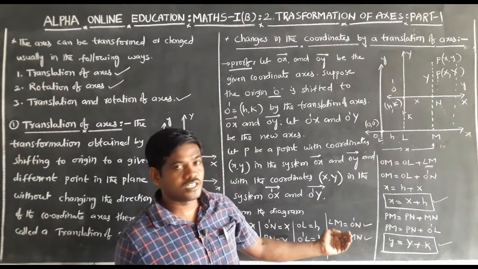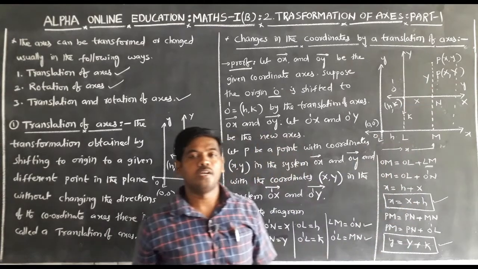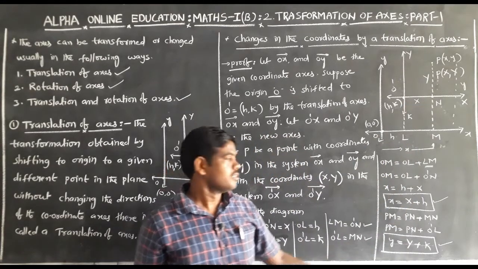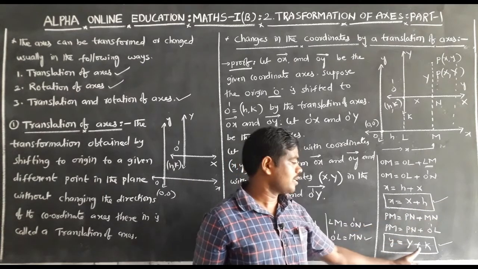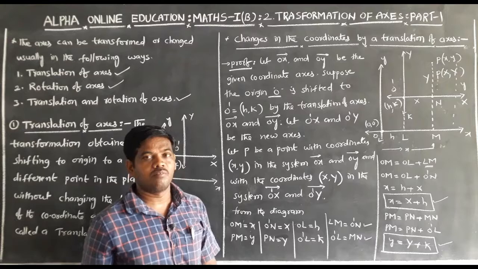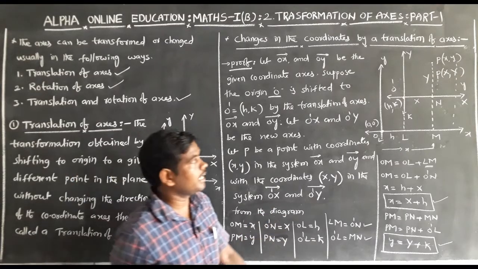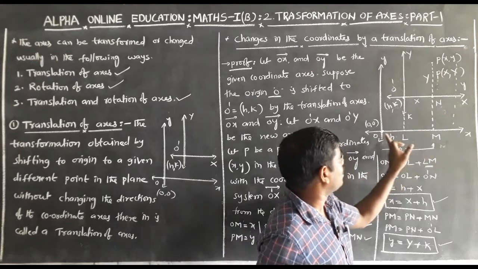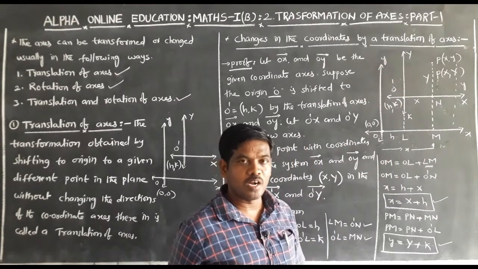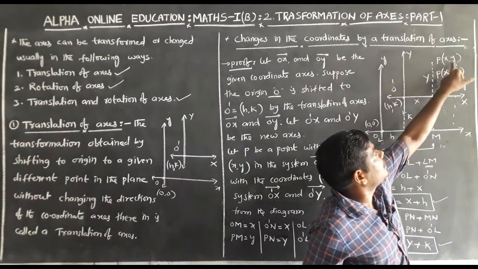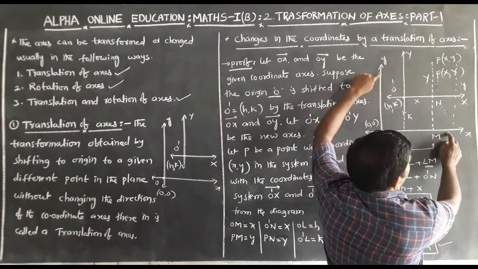Here the relation between the origin shifted point, old point and new point is small x is equal to capital X plus H, small y is equal to capital Y plus K. This is the concept. Once again, here O small x comma O small y be the old system or old axis. P small x comma small y be a point with reference to old system.